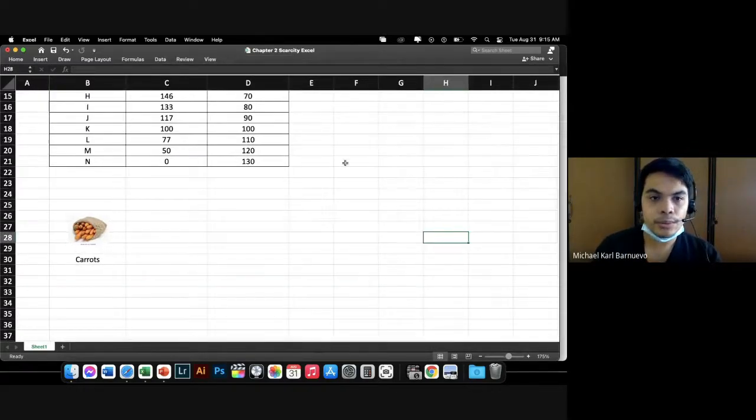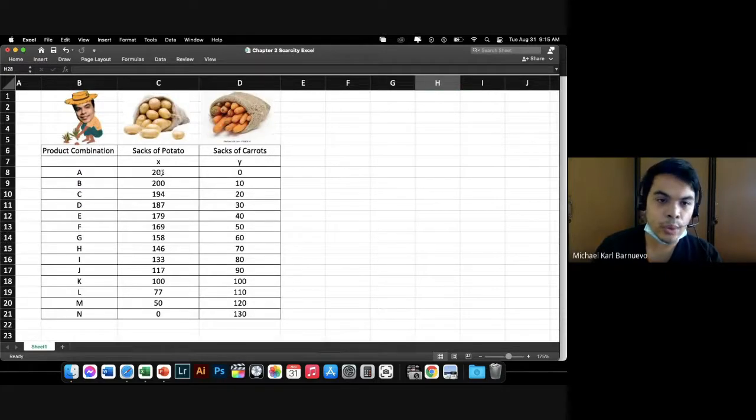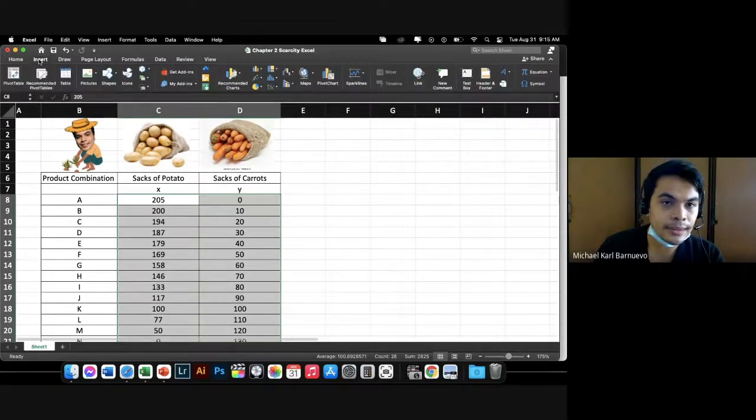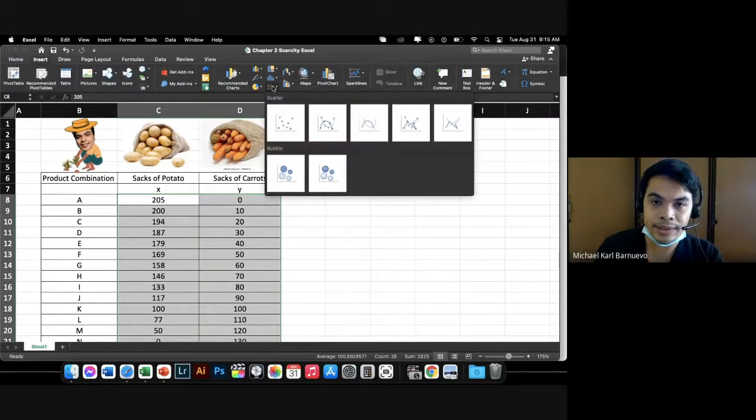Okay. So, the first thing you have to do is to highlight the data. Here we highlight X, then highlight Y. Okay? Then you go to Insert. Then scatter graph. We always use scatter graph when we plot X and Y or when we are trying to use a Cartesian plane. So you have options here.